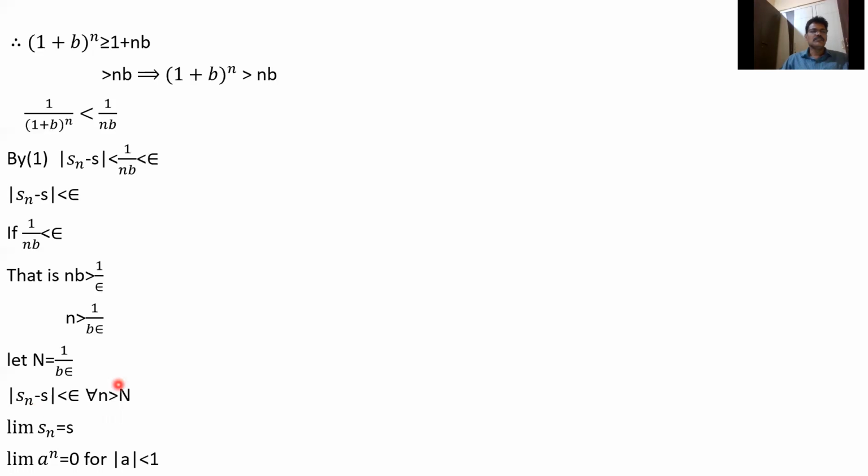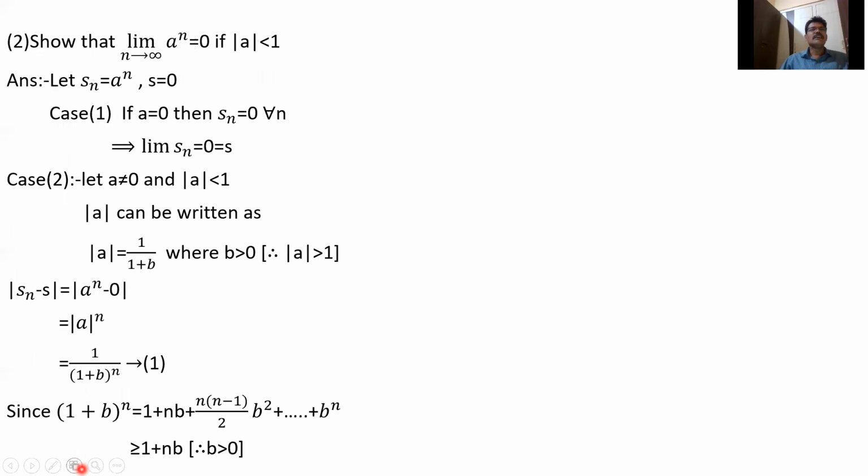So finally, |Sn − S| is less than epsilon when n is greater than 1/(b epsilon). So if you take 1/(b epsilon) as N, you'll get |Sn − S| less than epsilon for all n greater than N, so limit Sn equals S. So limit a^n equals 0 for |a| less than 1. This is another interesting result. This is a geometric sequence with common ratio a, and when the modulus of this common ratio is less than 1, the limit of a^n is 0.